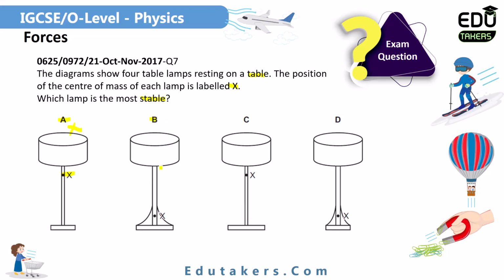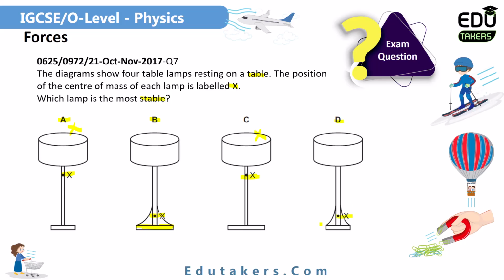In answer B, you can see the center of gravity is lower, which is at this point, and also see the base of this lamp, whether it's narrow or wider. So first of all, in answer B, the center of gravity is lower. It means that it is in a stable state. Let's see the other answers, then we will decide which lamp is in the more stable state. In answer C, again the center of gravity is upward. It is not the correct answer. And in D, the center of gravity is lower, which is at position X.